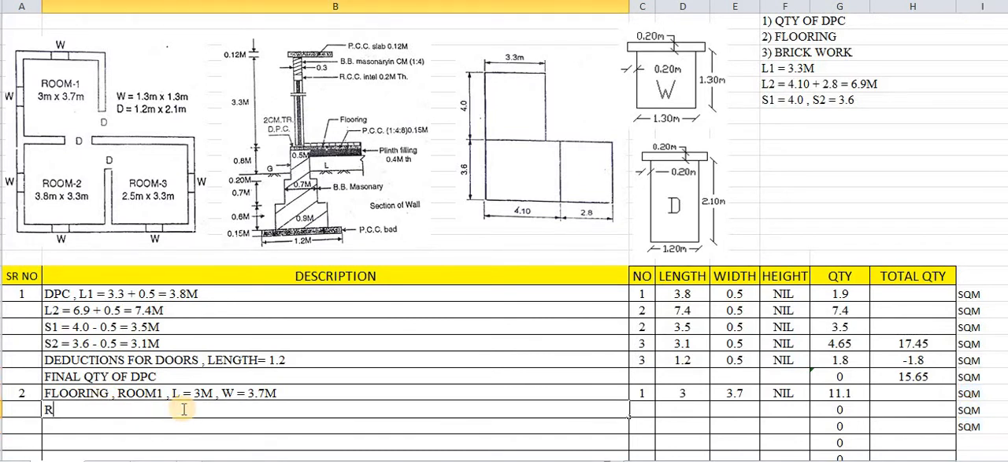Same in the case of room number 2. Room number 2 calculations. The length of room number 2 has been given as 3.8, so we will consider 3.8. The width of room number 2 has been given as 3.3, so we will consider 3.3 meters. So 1 number, 3.8 meters, 3.3 meters, and again it is measured in square meters, so there is no height used for this.